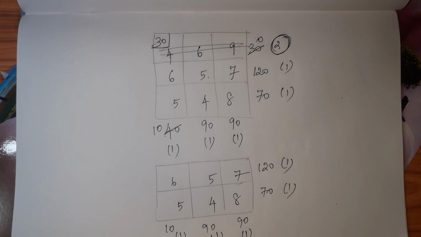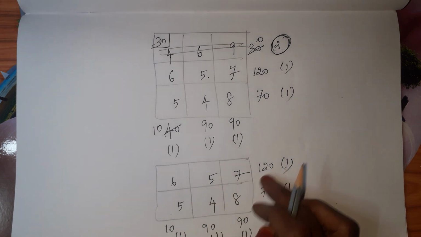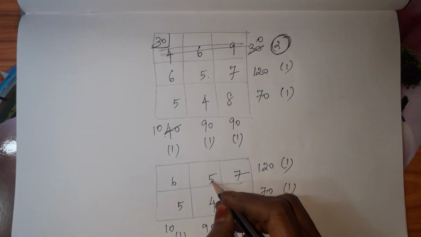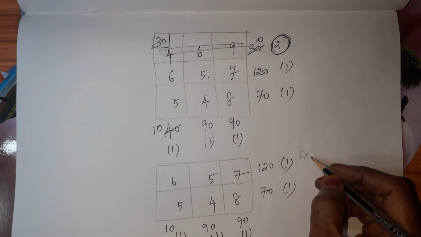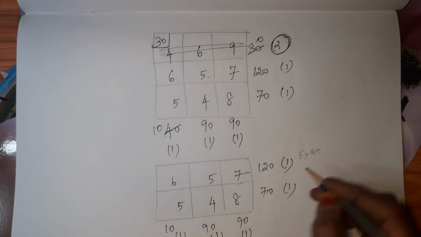The procedure is same. We have to select any one, taking the best thing, right? If I take this one means 5 is the minimum, 120, 90. So 90 with the cost 5. So 5 into 90 for this one.